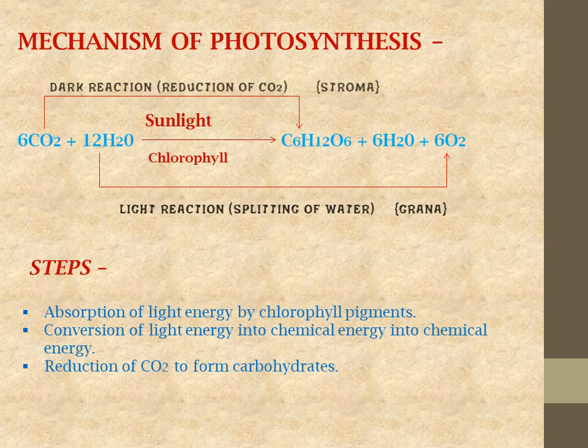So carbon dioxide is converted into glucose. This is the dark reaction, and here it is reduction of carbon dioxide. You can see this is the complete reaction of photosynthesis, where carbon dioxide is converted into glucose. This is the dark reaction, the reduction of CO2, which occurs in the stroma part of the chloroplast.